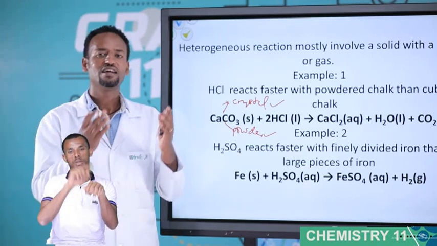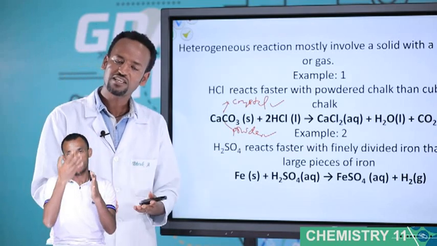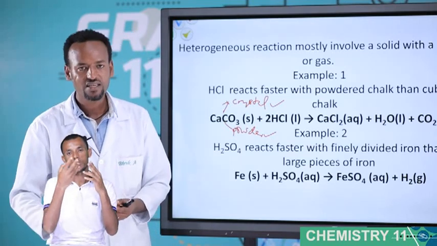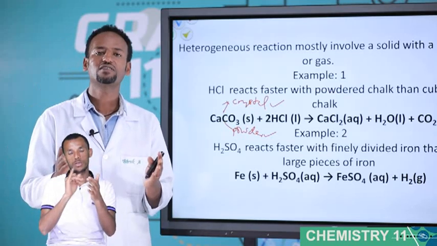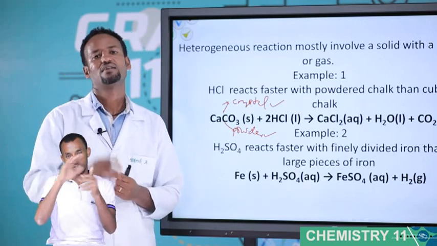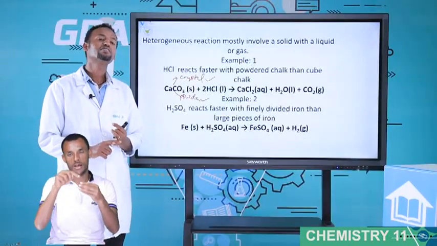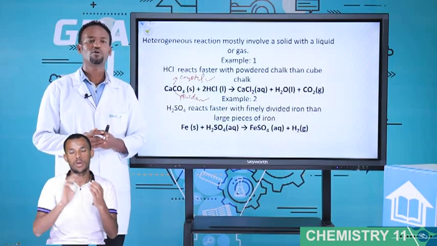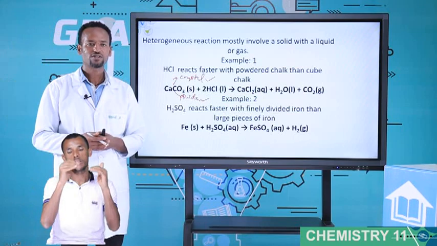The other one is rate expression for product. It uses a positive sign. The positive sign indicates the concentration of the product increases with time. Also, the other point is factors that affect the rate of chemical reaction. One is what? Nature of reactant. Two, surface area. And in the next class, we will discuss the other factors that affect rates of reaction.